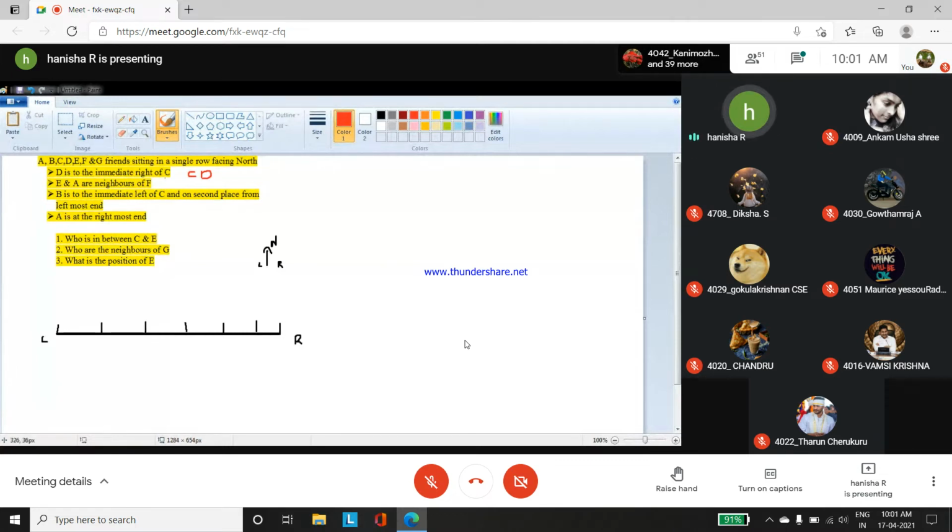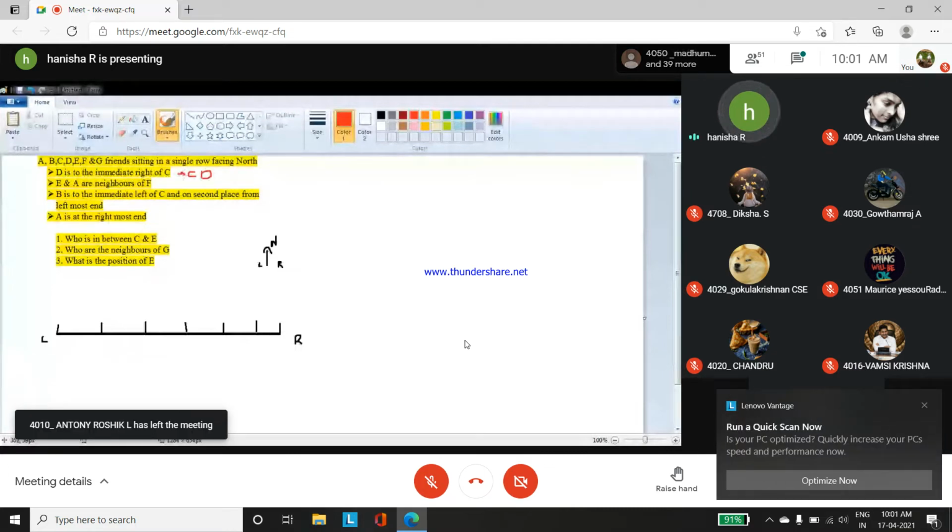Okay, the next point is E and A are neighbors of F. Neighbors are those who are sitting around you. Since these people are sitting in a single row, those sitting towards the left and right of F are called the neighbors. So E and A are neighbors of F. What is the possibility here?